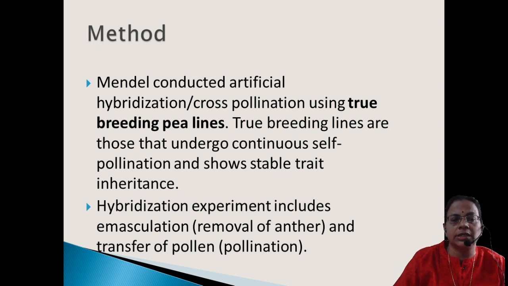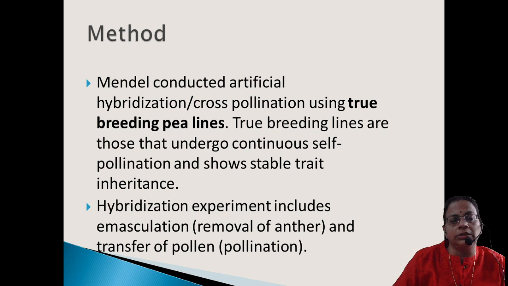After that he did the hybridization. When the flower is maturing, the pollen from the male flower of the male plant will be taken with the help of a brush and transferred to the female flower. It will be dusted onto the stigma, and he will again cover it with a plastic cover to prevent contamination by any other pollen.